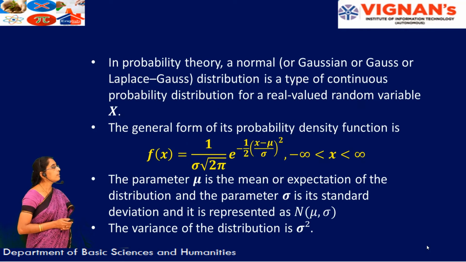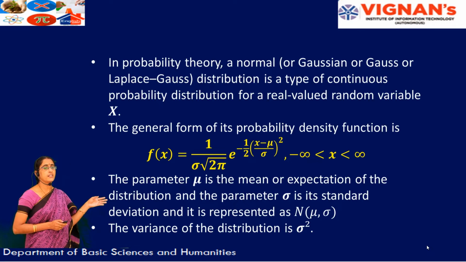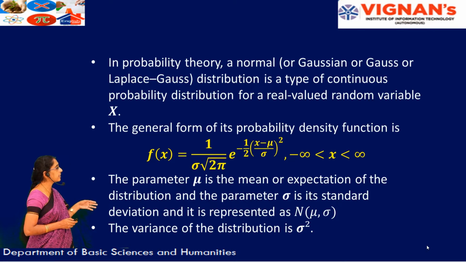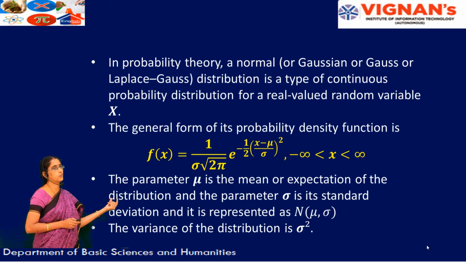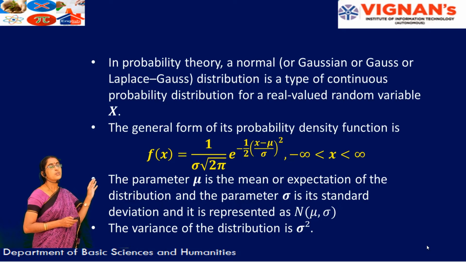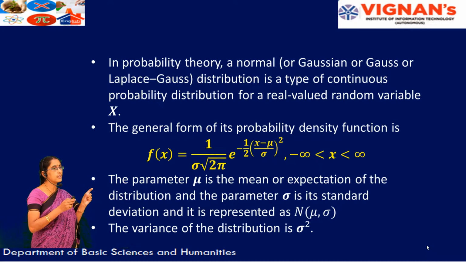Then if you see the probability density function of a normal distribution, it is given by 1 by sigma into square root of 2 pi. Even that sigma you can carry into the square root also, then it becomes 1 by square root of sigma square into 2 pi. So you can write it either outside the square root or inside the square root. If you write it outside the square root, it is 1 by sigma square root of 2 pi into e power. This e term is there in the numerator here.